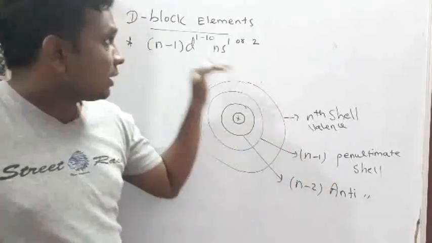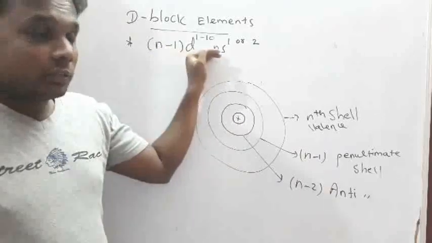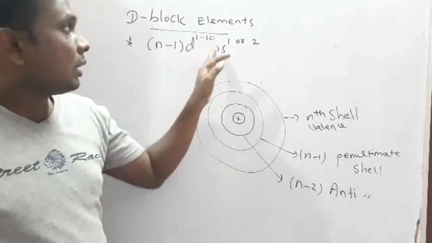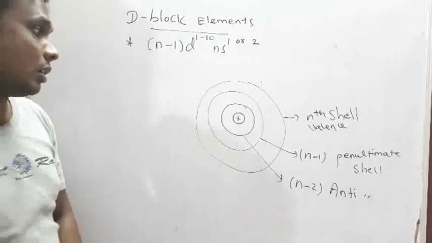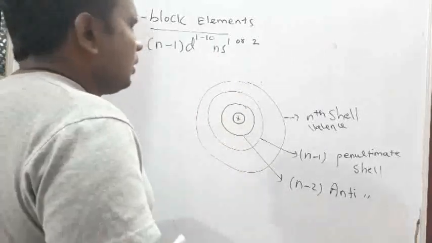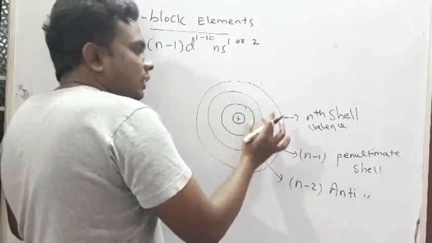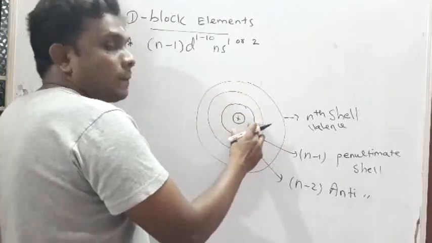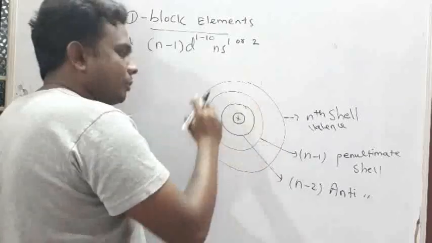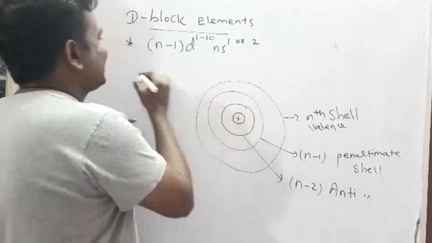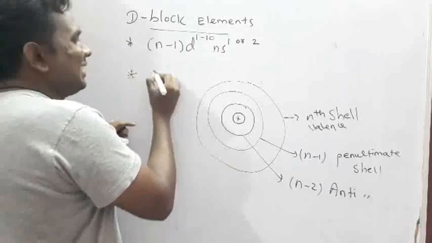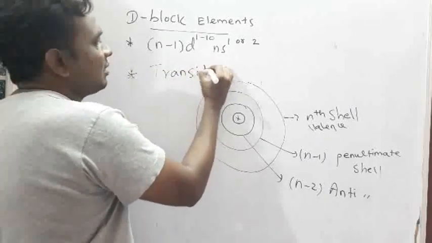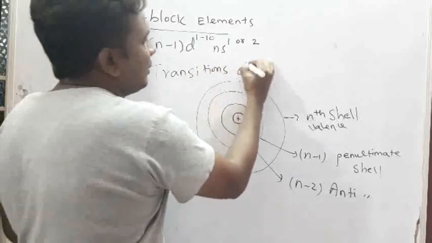That's why the general electronic configuration is (n-1)d 1 to 10 and then 1 or 2 electrons in ns. Since the last electron goes to the penultimate shell, these elements are called transition elements.